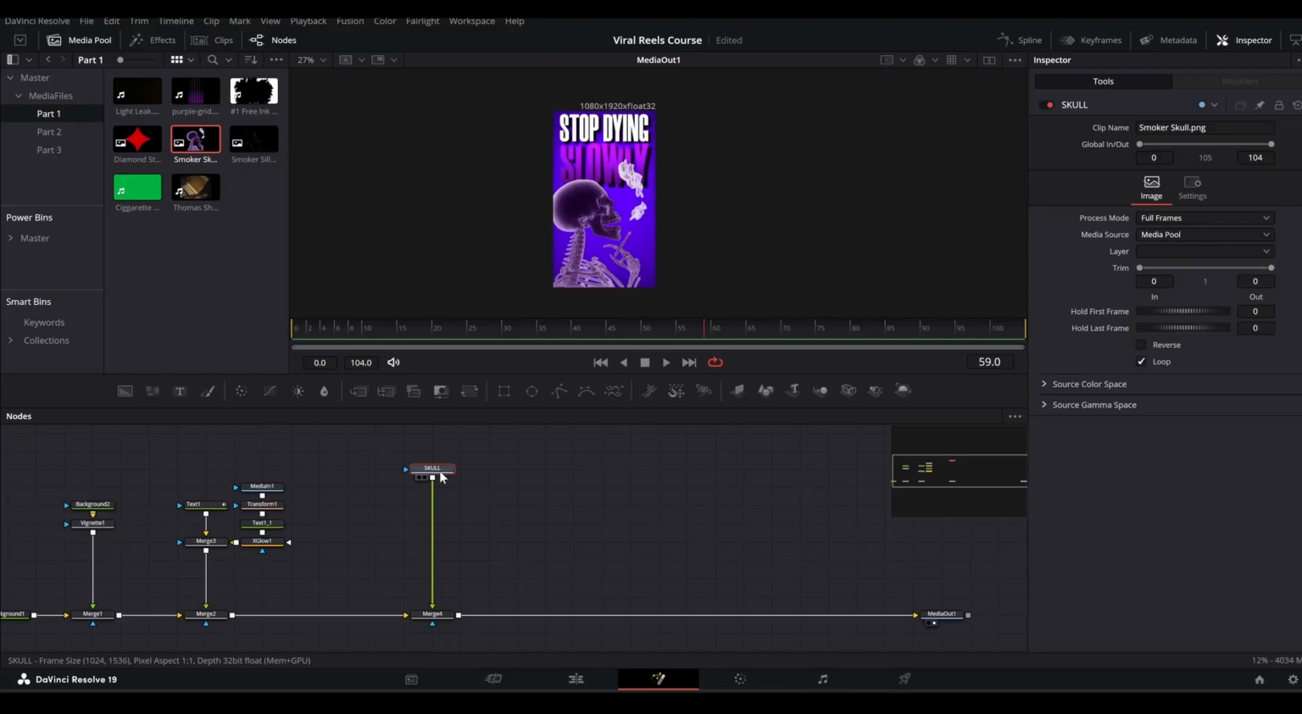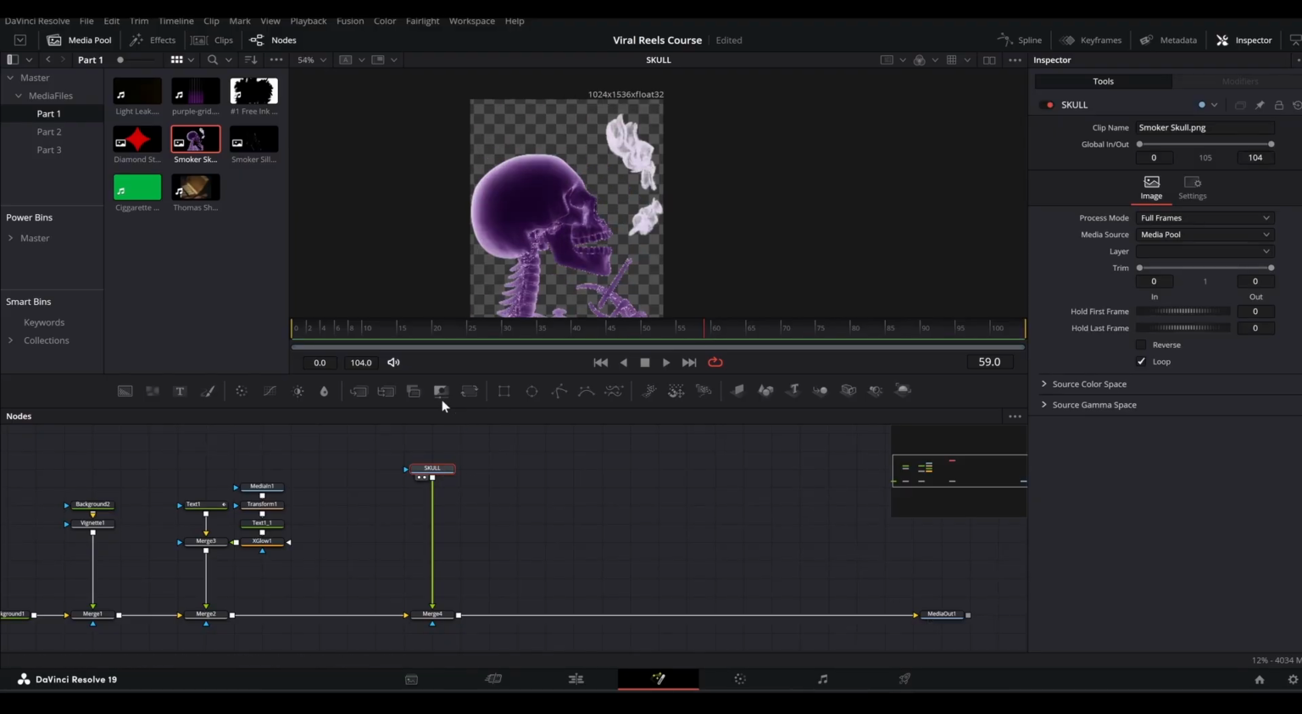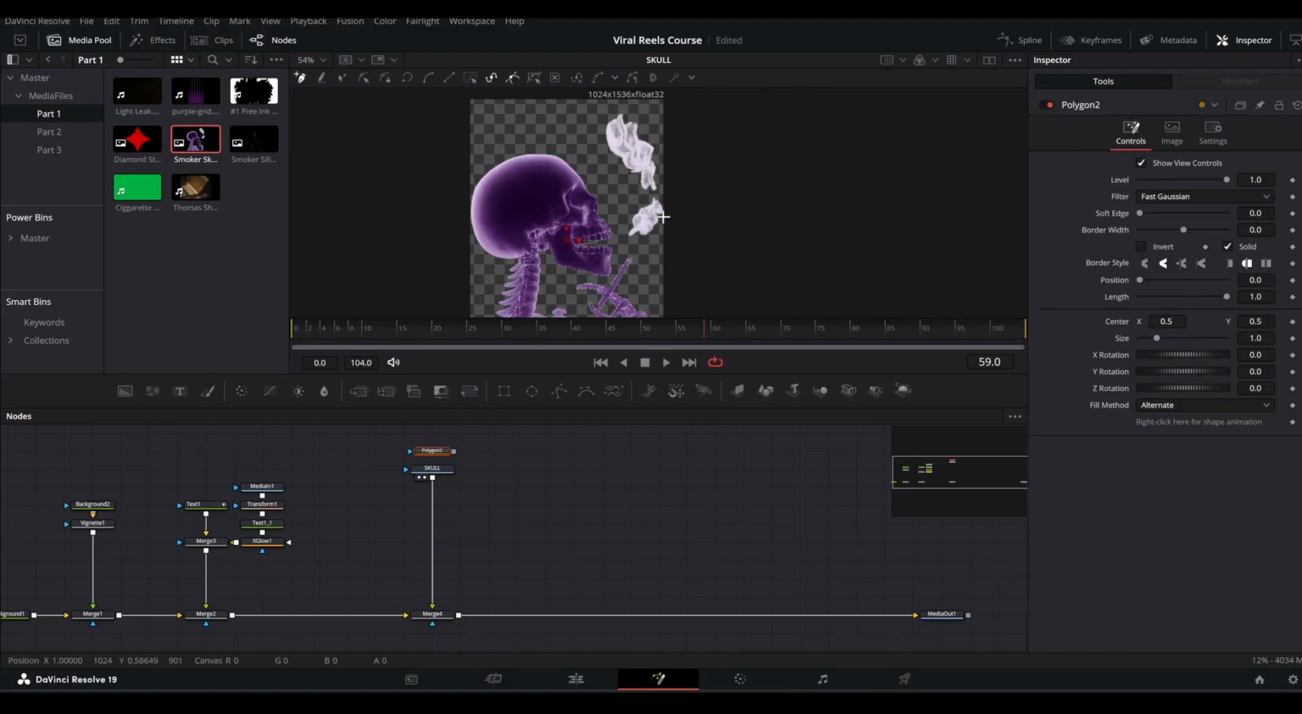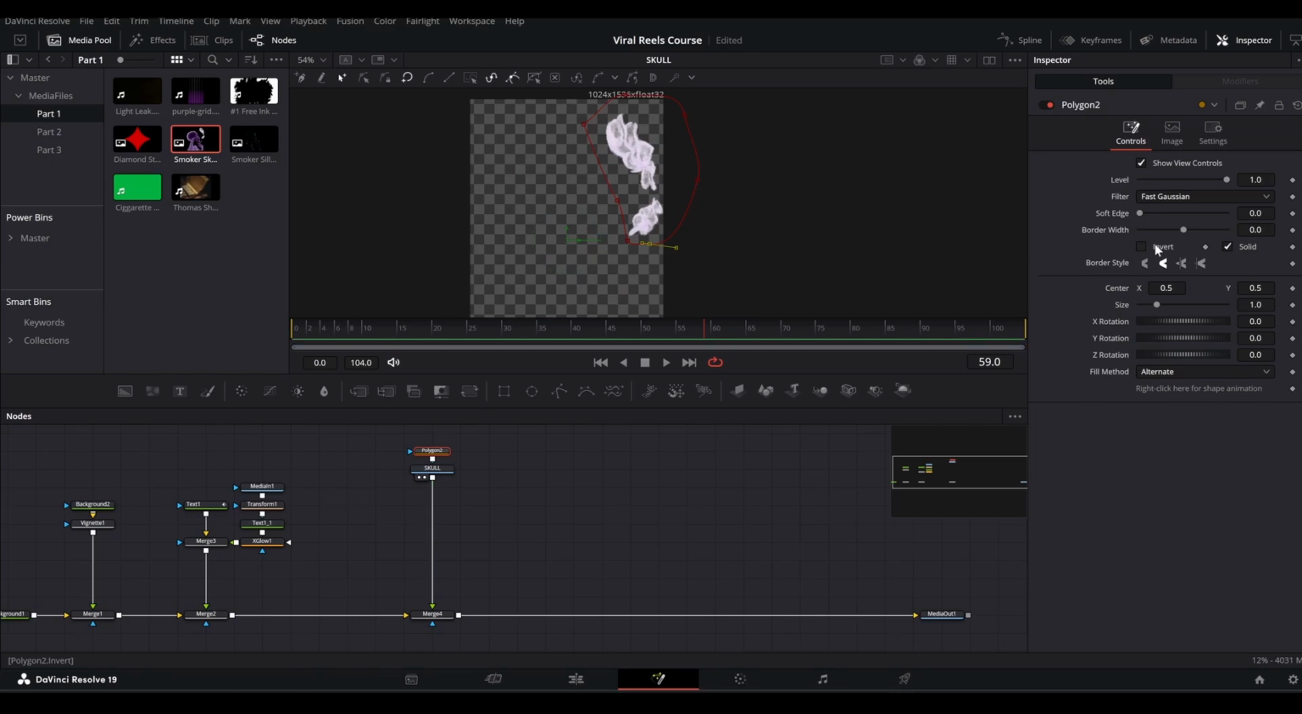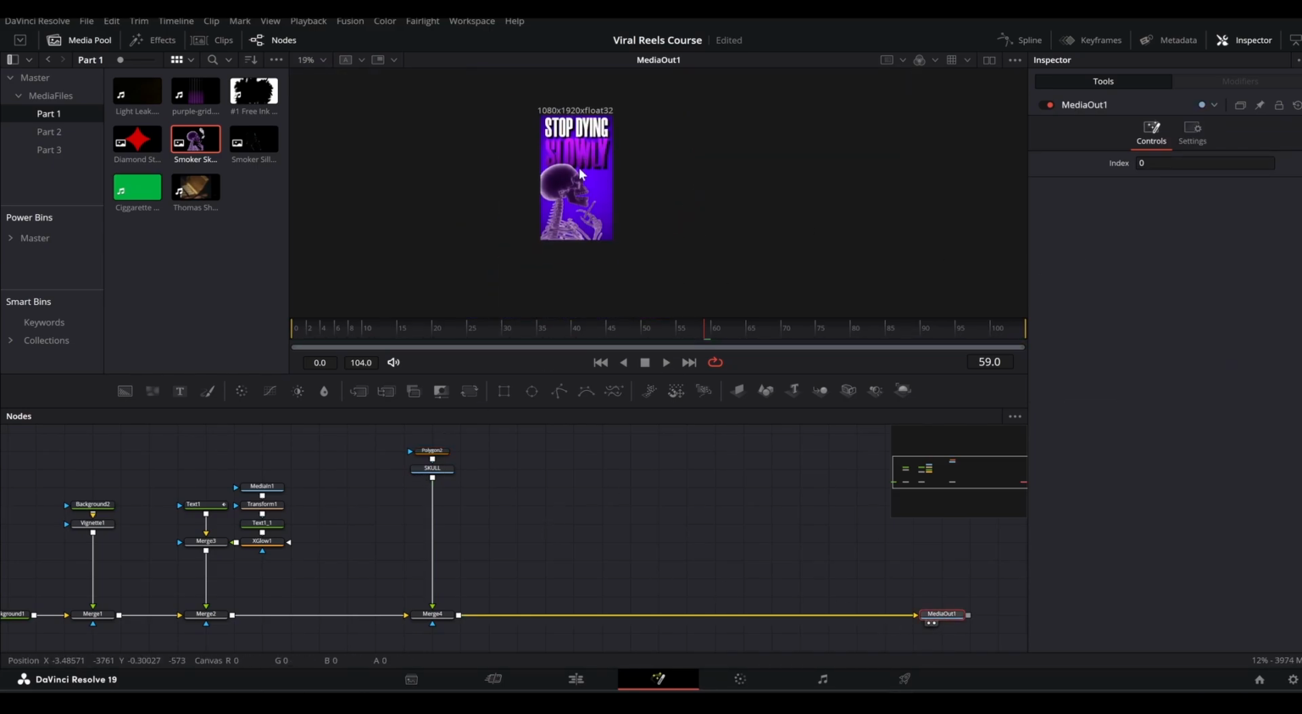So for that, I will view this skull and grab a polygon like this, and let's mask it out like so, and then insert it in the mask input. And now you can invert it so the smoke is gone. Now let's view our media out like this.